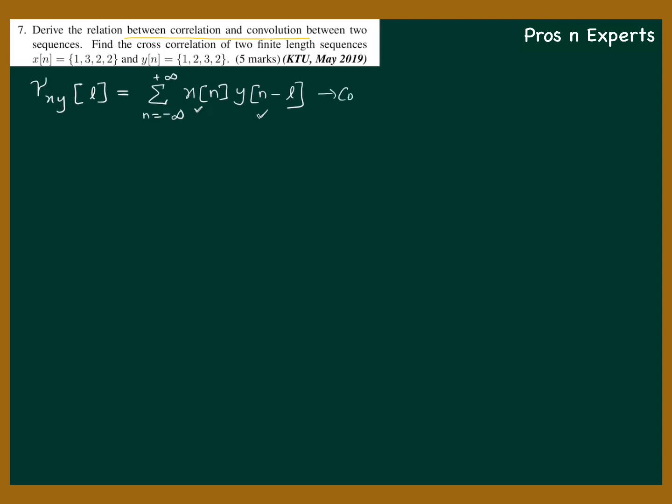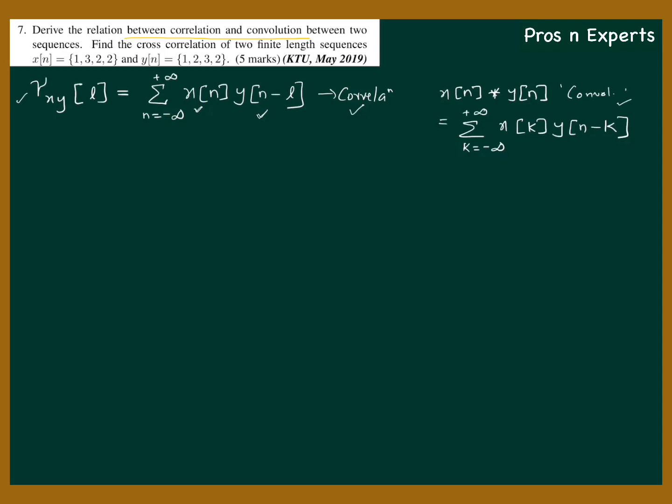And in the same way, we've already learned that the convolution equation, x of n convolution y of n, is given by sigma over k equal to minus infinity to plus infinity x of k into y of n minus k. This is the convolution equation. Now what we have to derive is a relation between this correlation equation and the convolution equation. Let us take the correlation equation gamma xy of L.